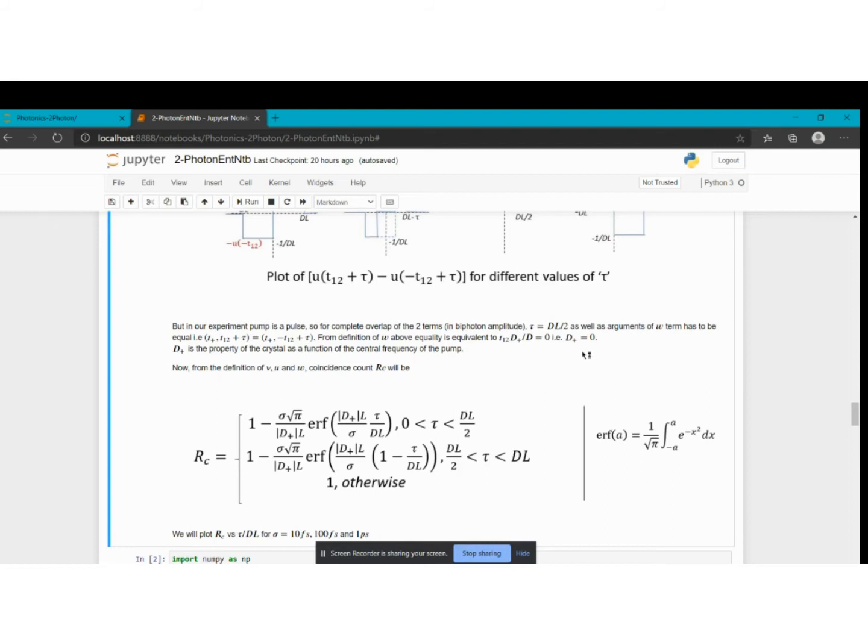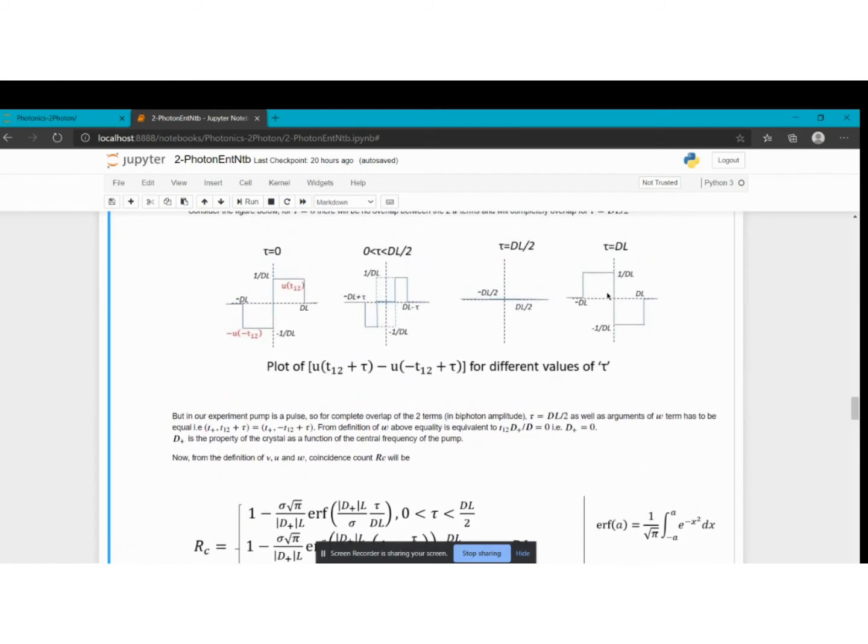So for that, understand what d plus is. You know what tau is. Tau is basically the phase factor which we get from the phase plates. But what is d plus? So d plus is basically a property of the crystal, but as a function of the central frequency of our pulse which we are inserting in the crystal.